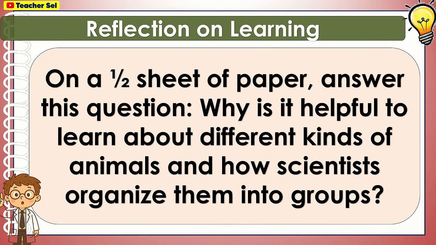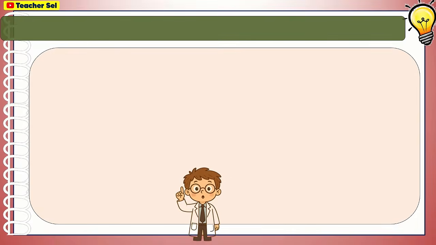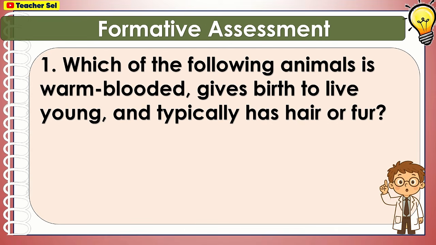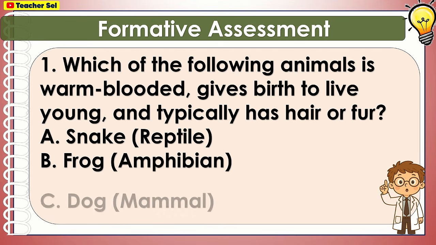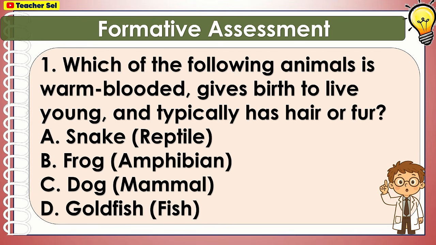On a half sheet of paper, answer this question. Why is it helpful to learn about different kinds of animals and how scientists organize them into groups? For your formative assessment, which of the following animals is warm-blooded, gives birth to live young, and typically has hair or fur? Snake, frog, dog, or goldfish?